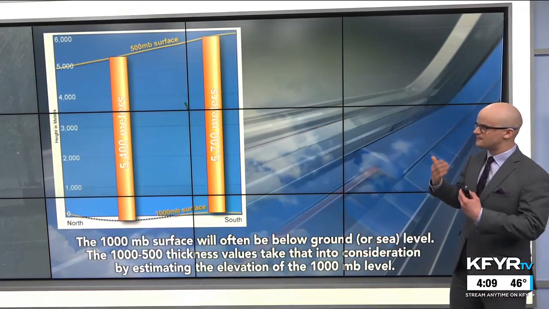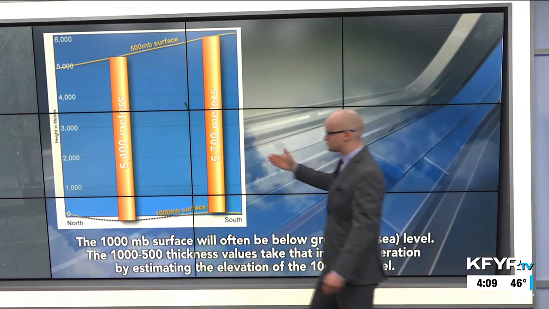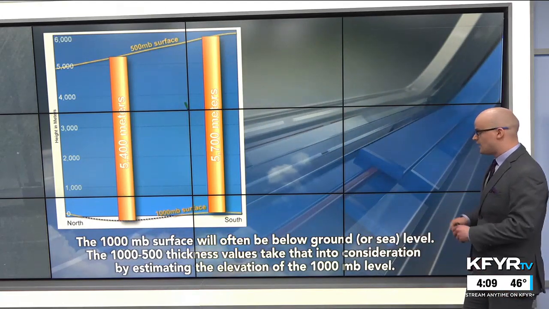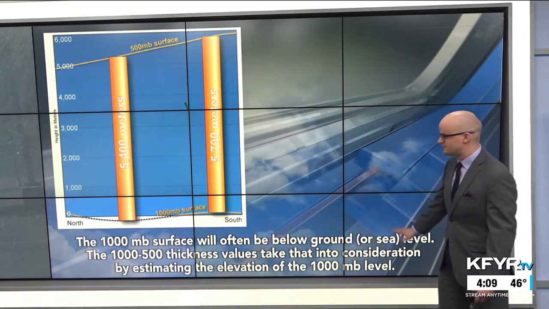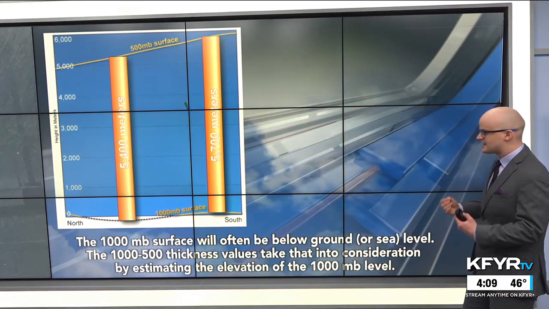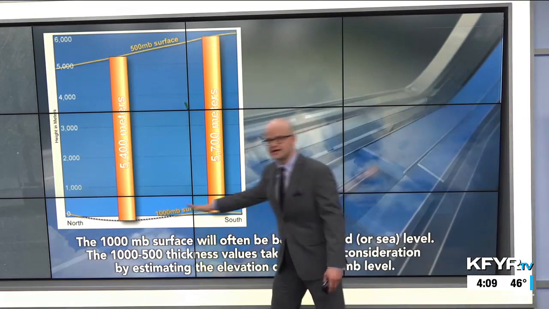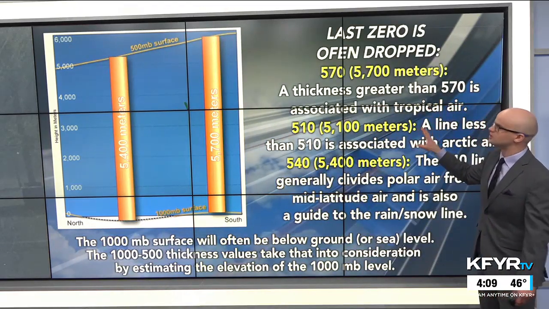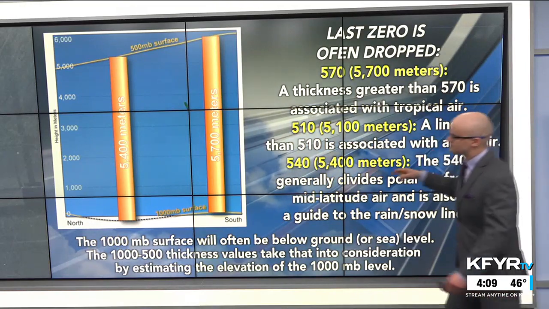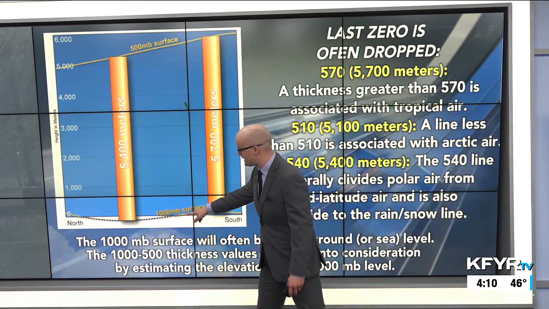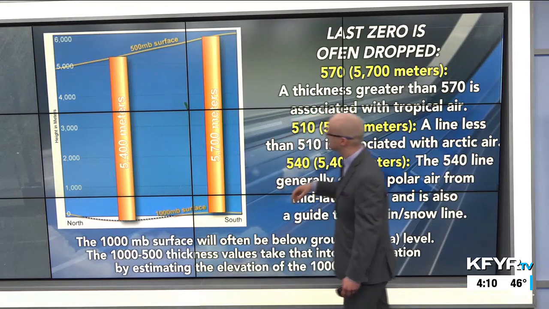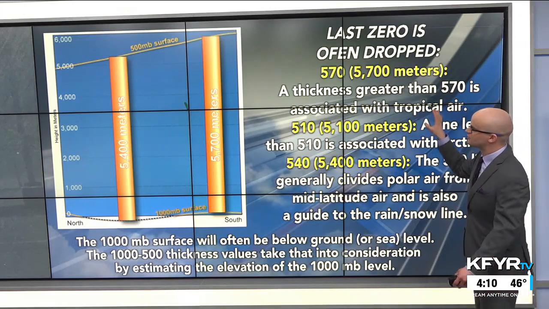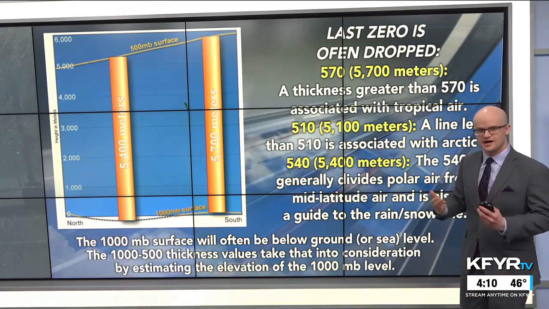And we measure this in meters, usually in thousands of meters. The 1,000 millibar surface will often be below ground or sea level, with the 1,000 to 500 millibar thickness values taking that into consideration, just based on the elevation of Earth's surface. But there are a couple of values that meteorologists need to look at. The last zero is often dropped. So if we're taking the difference in height between 1,000 millibars and 500 millibars, and it's about 5,700 meters, we just chop off that last zero. We call it a 570 thickness value.